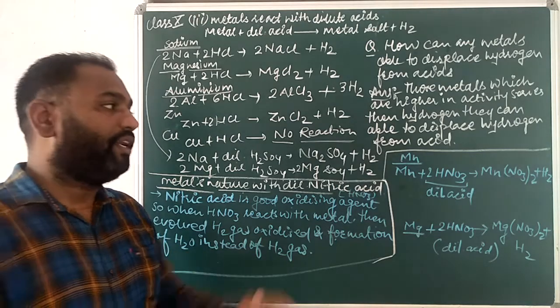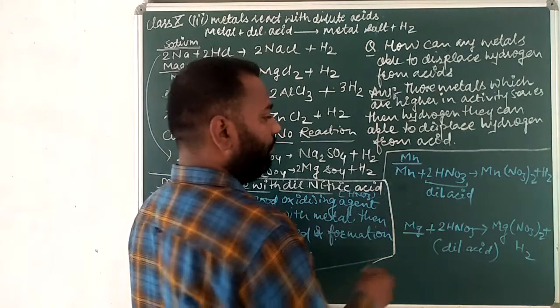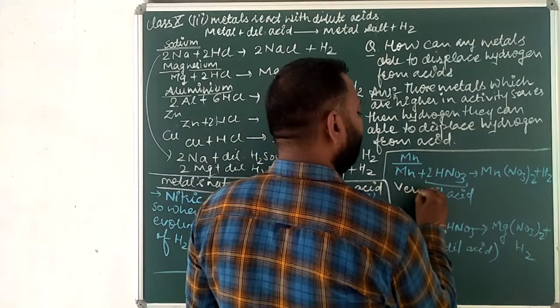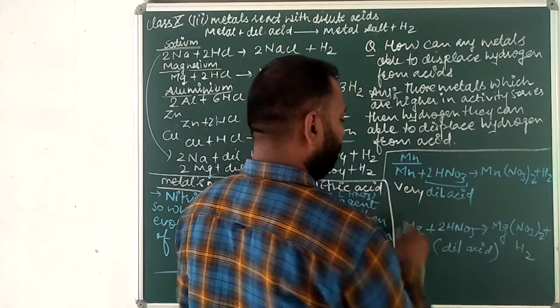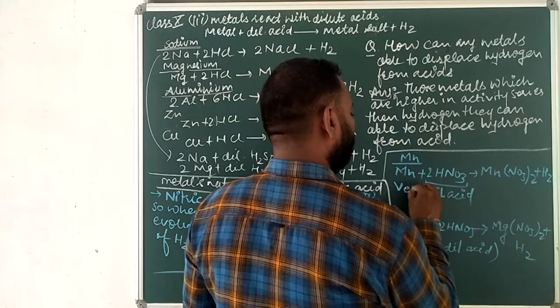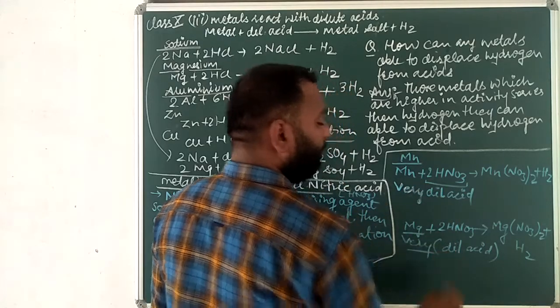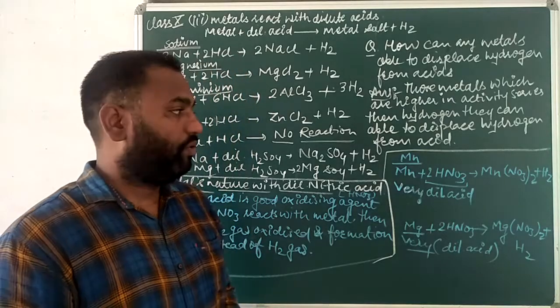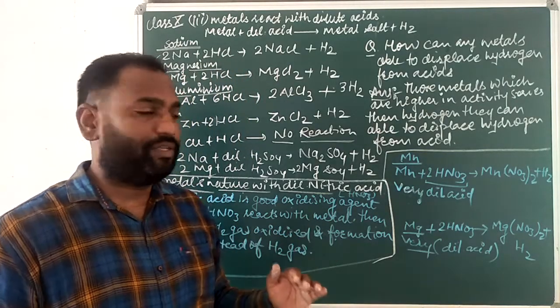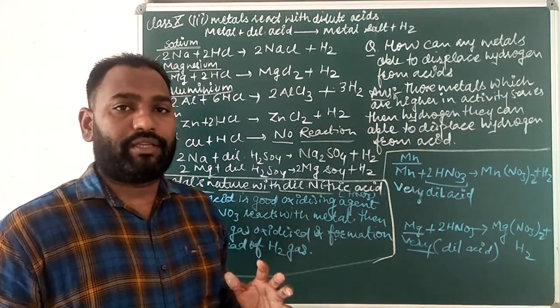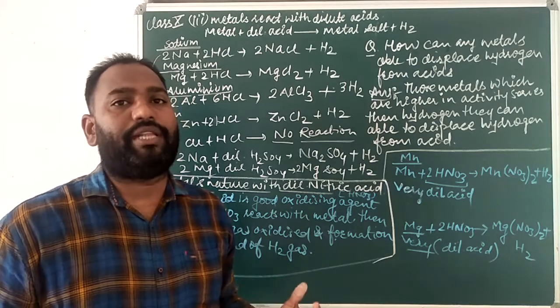But sometimes very dilute acids, these are the very dilute acids. This is also a very dilute acid. But the nature of very dilute acids is just decreased. It means their reactivity is lower, they are not very good oxidizing agents.